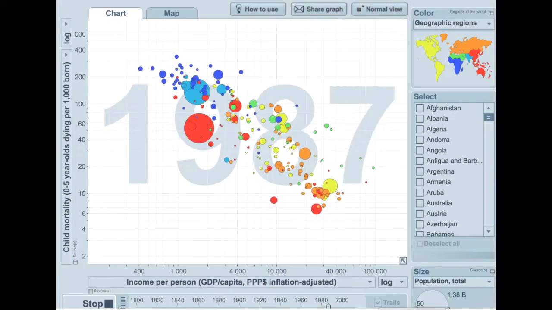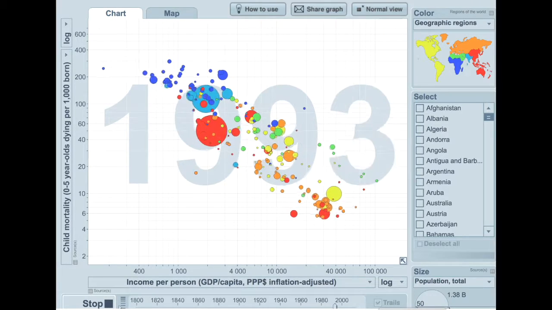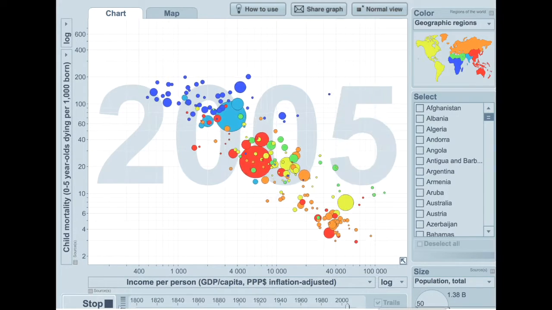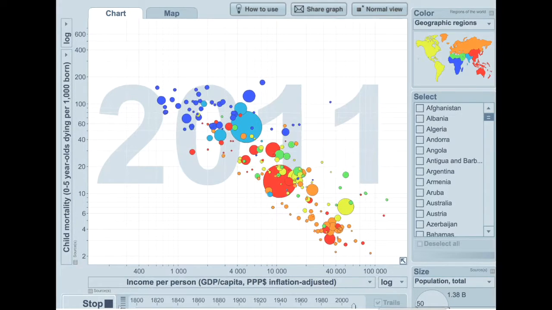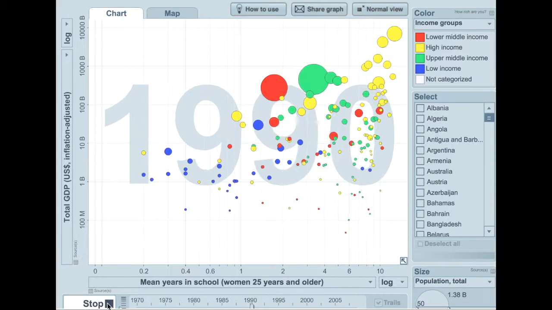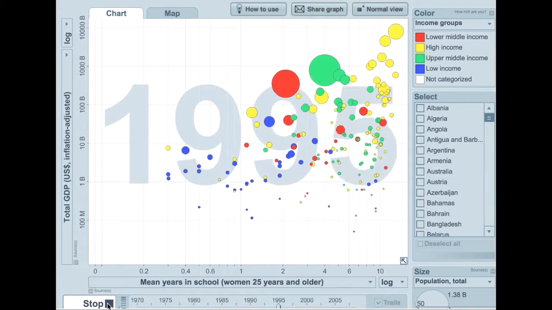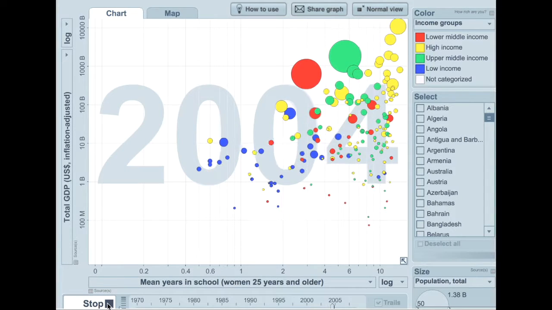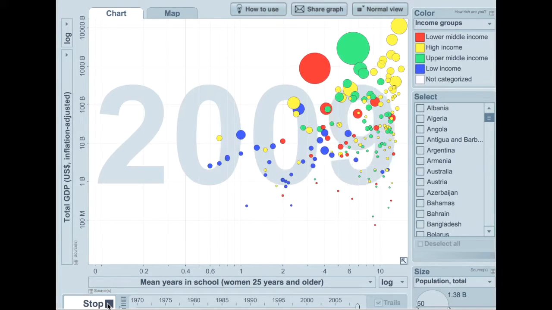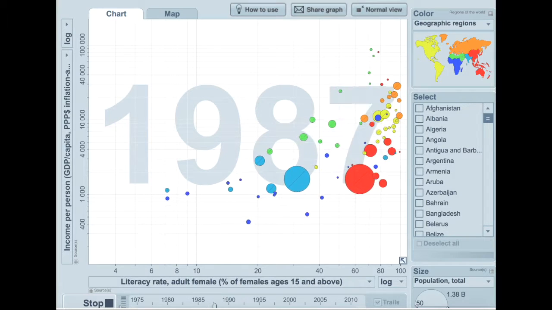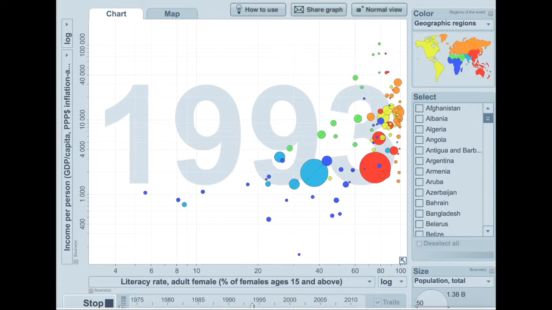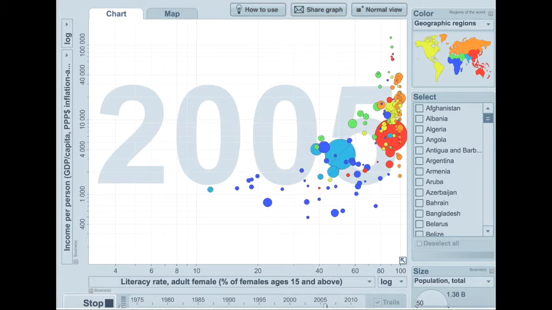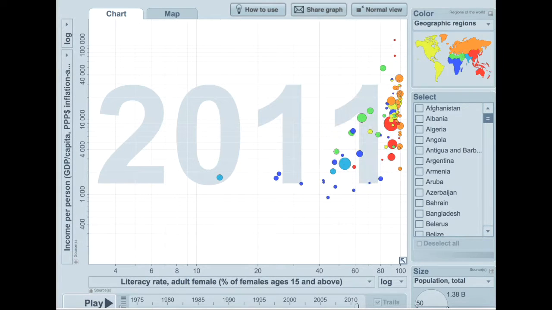A similar negative correlation can be found between wealth and child mortality, while a positive one can be seen with literacy rates. Rich countries have better access to healthcare and stronger education systems. Higher GDPs indicate more schooling resources and thus higher mean years of schooling. This positive correlation is especially true with literacy rates among women. The wealthier the average citizen in a nation is, the more likely it is that its female citizens will be more educated. This is most likely because increasing education leads to an increase in a country's human capital and workforce participation, in turn increasing GDP.